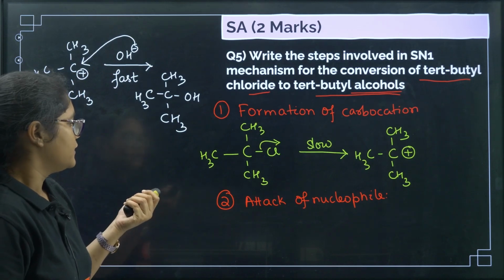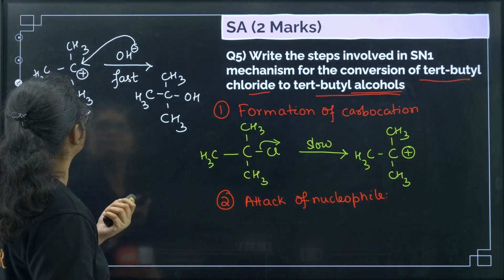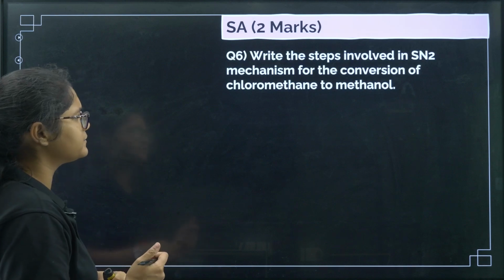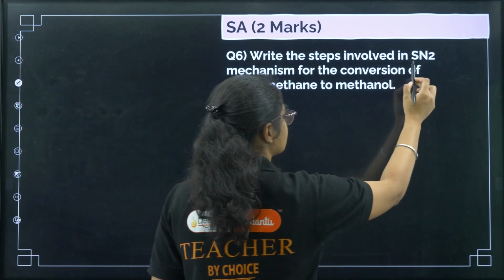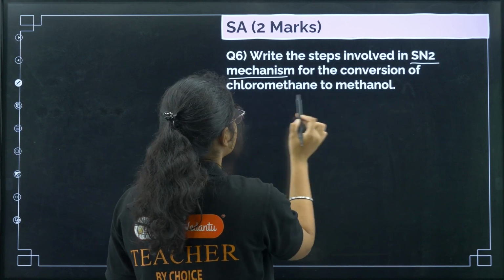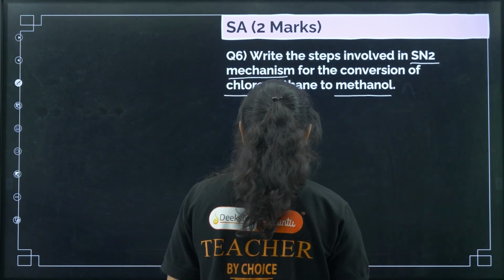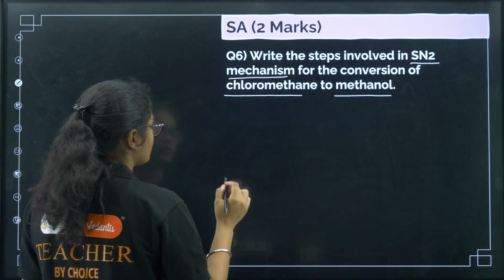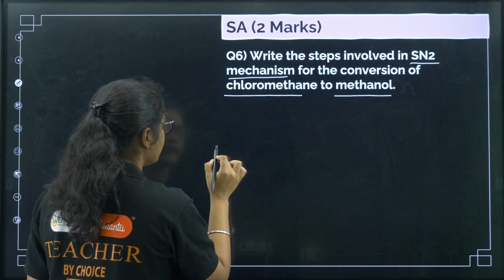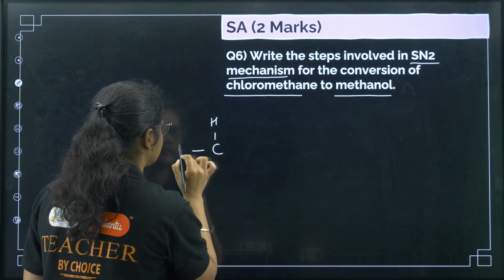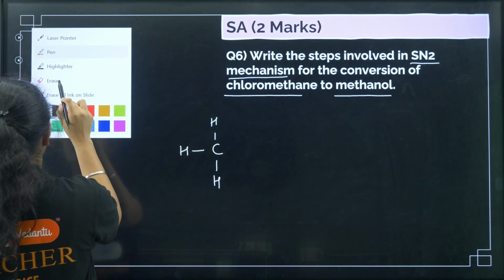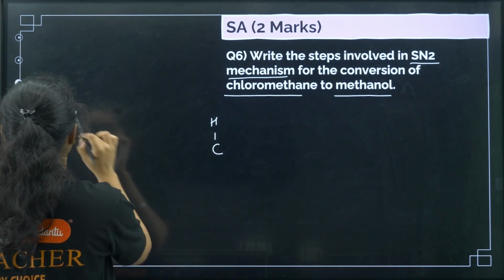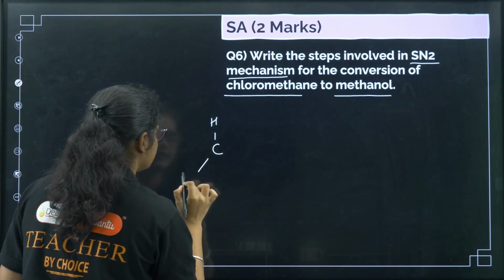Okay. Next step. Question number 6, write the steps involved in the SN2 mechanism. Okay, now we'll do SN2 mechanism for the conversion of chloromethane to methanol. Okay, so we have chloromethane. I'll write it so that we can see chloromethane, CH3Cl.